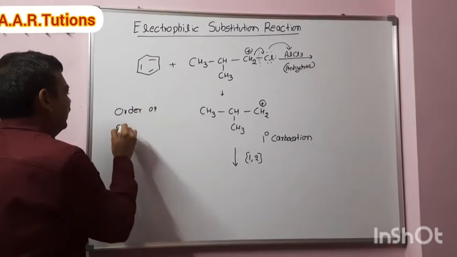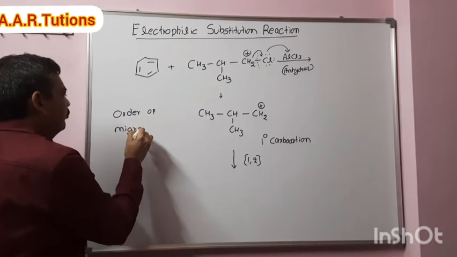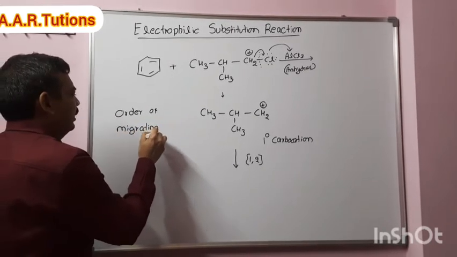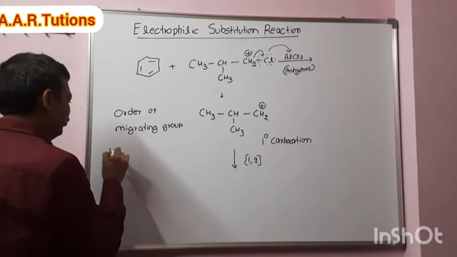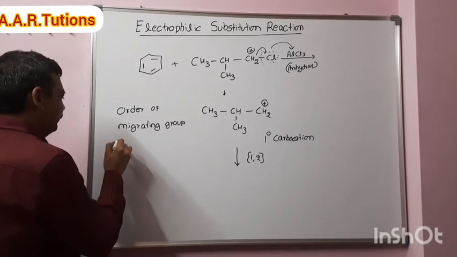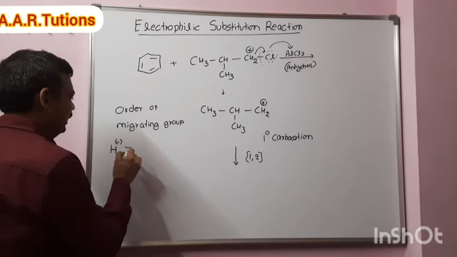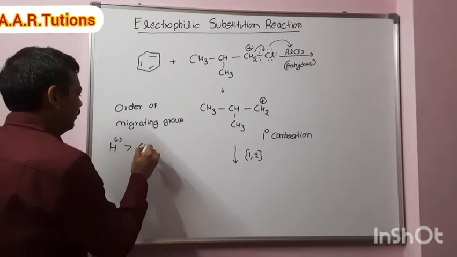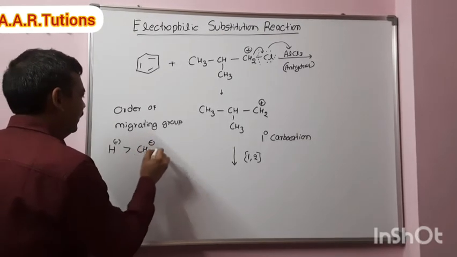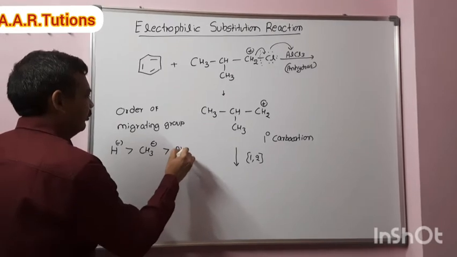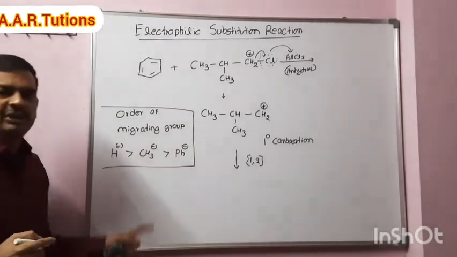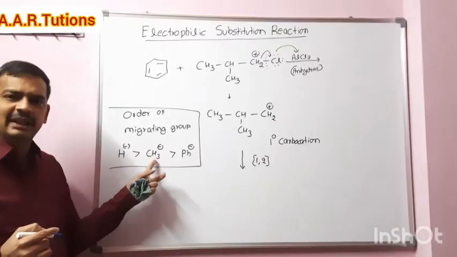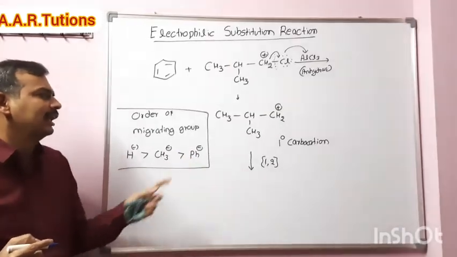First the hydride ion will shift, then methyl will shift, then phenyl will shift. This is the order of migrating group.